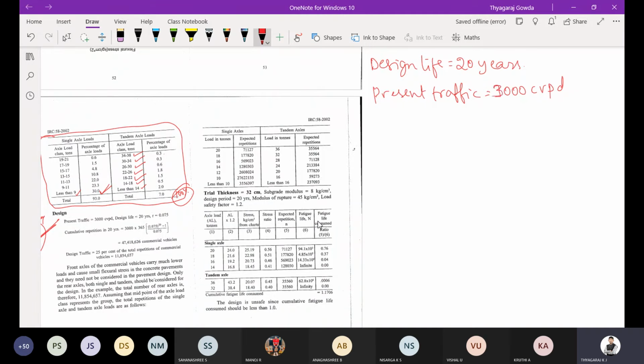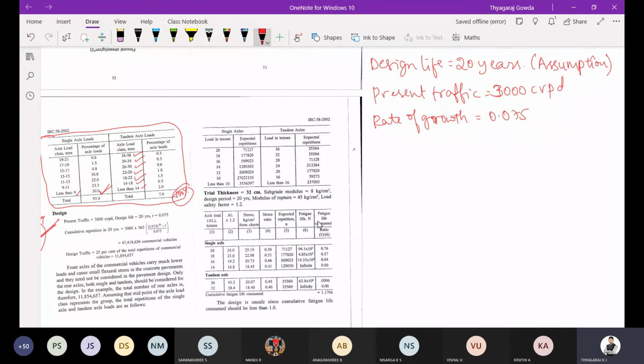So they have given 3000 CVPD as a present traffic. Then design life, this is an assumption. So make a note here: assume design life as 20 years. Then rate of growth is given in the problem, that is 0.075.